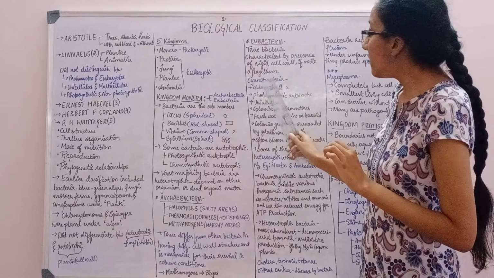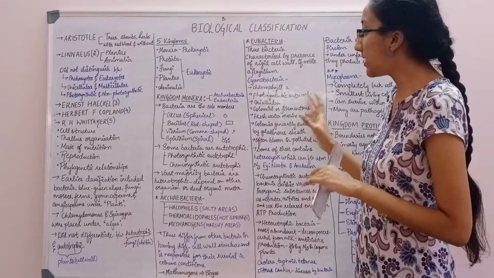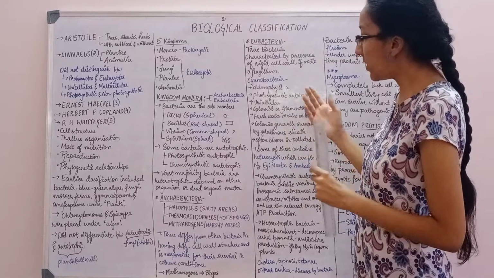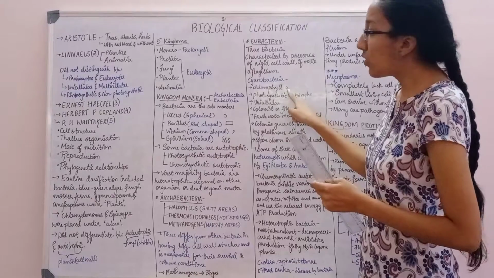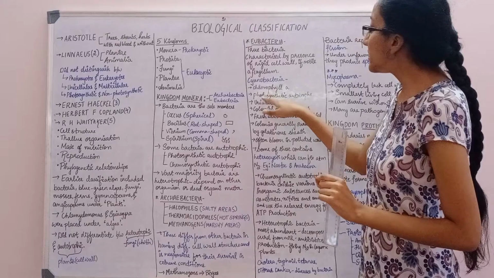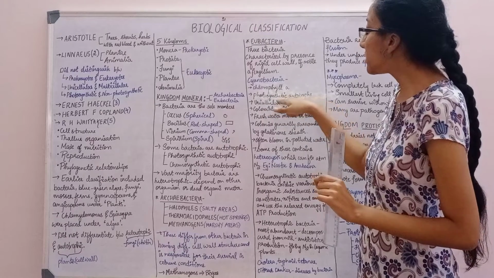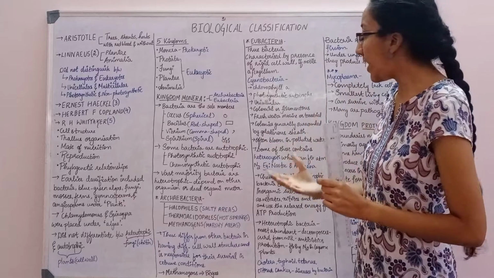Now in Eubacteria we have cyanobacteria. This is very important. It may fetch you 4 marks in NEET or 1 mark in KCET. Even in boards its importance is there as well. In cyanobacteria, you have chlorophyll A. Chlorophyll A is present in cyanobacteria. They are photosynthetic autotrophs. Photosynthetic autotrophs means they prepare their own food with the help of light.